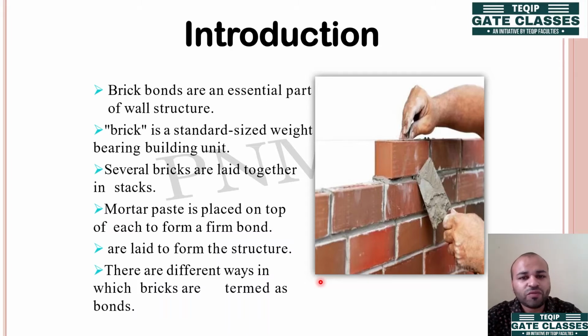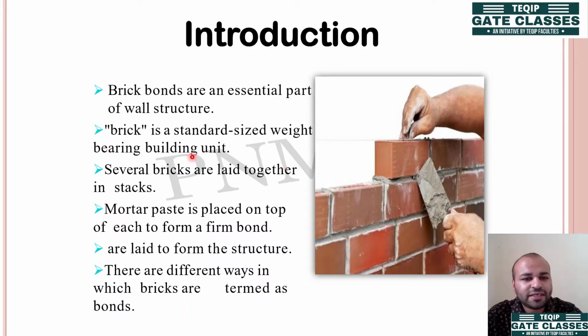Now let us see what is brick bond. So your brick bond is an essential part of the wall structure. This is your brick bond, this is your mortar. The skilled labor is doing this work. These are your bricks that are placed above one another. You can see that these are not directly placed upon one another, but the junction point is used as a reference to place the another brick at the top of the layer.